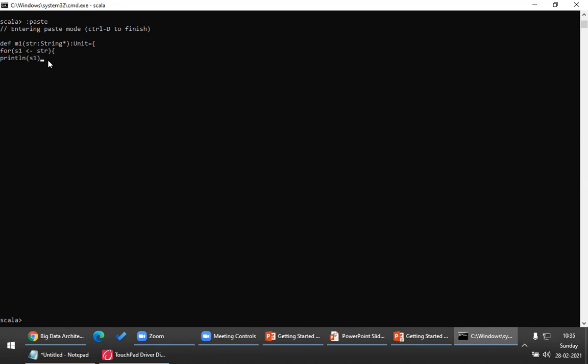I can do this. Control D. So I have declared a method which takes variable arguments. That means I can call this m1 with only one string. You can call, look at this, you can call m1 with two strings also.